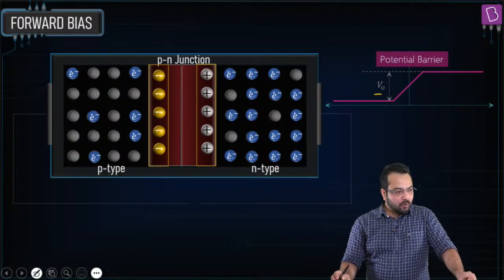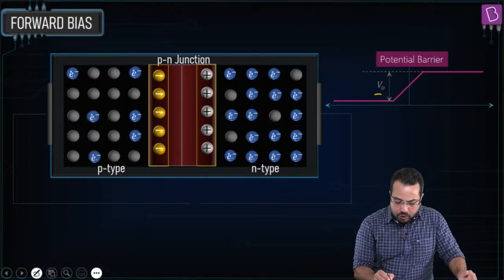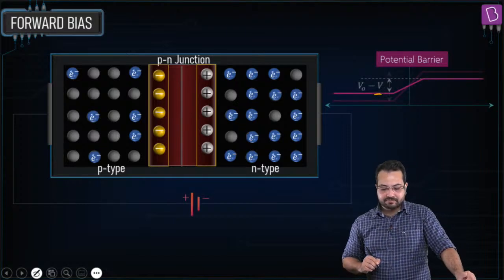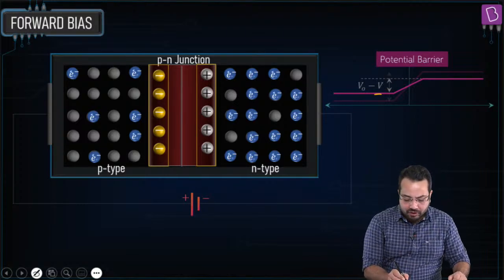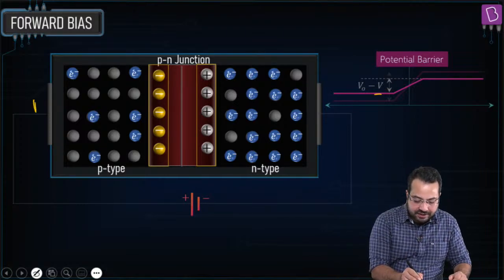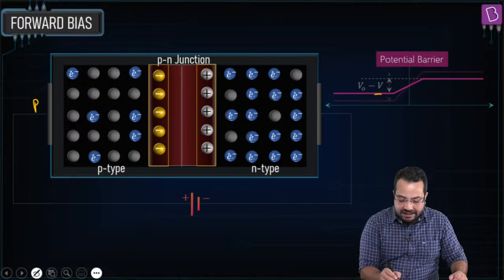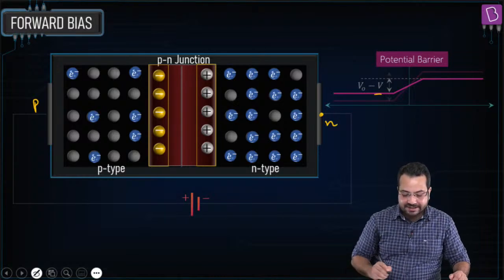Now what we are going to do is we are going to attach a battery. Now we have attached a battery in a very specific manner. The positive side of the battery is connected to the P side and the negative side of the battery is connected to the N side. Can you see that?